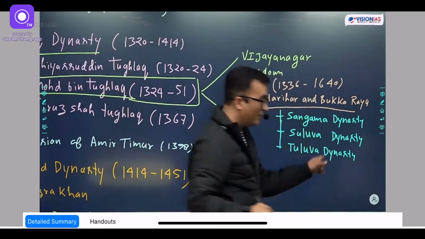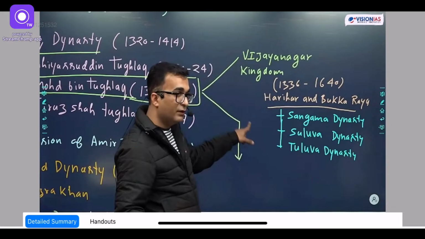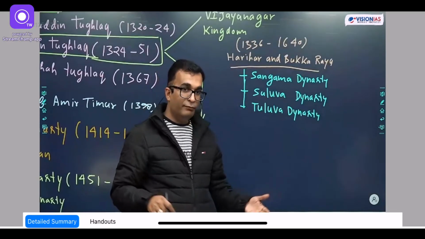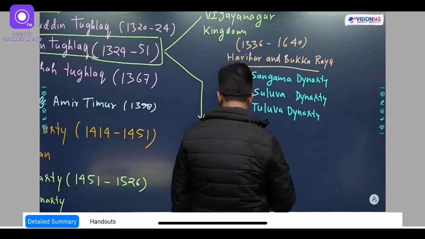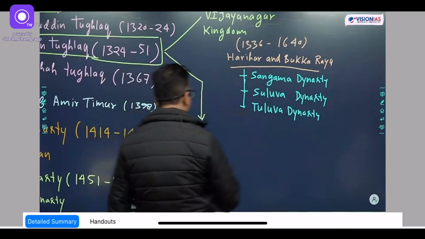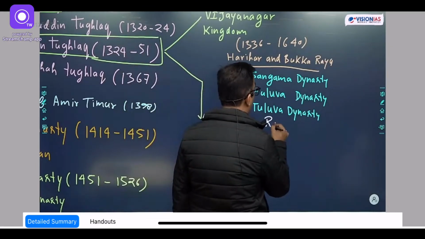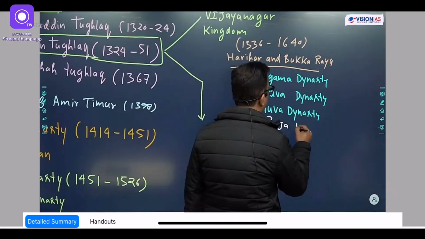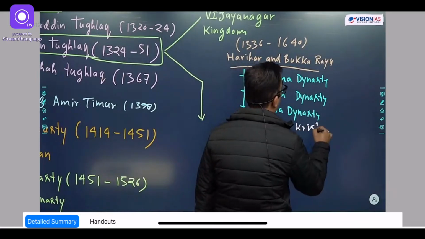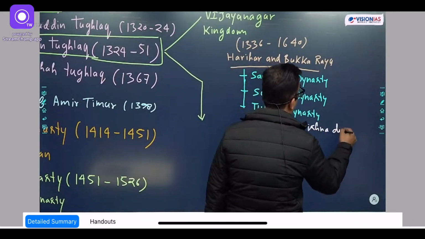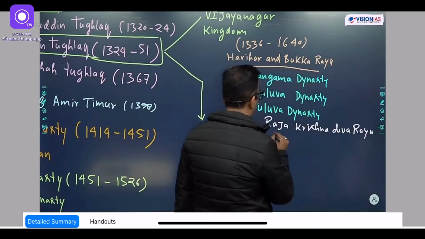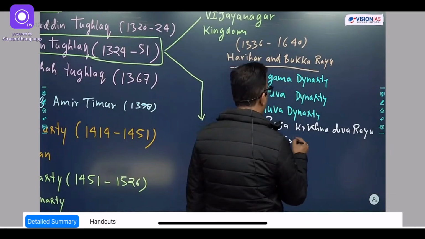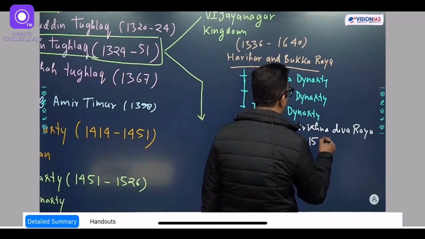Here I'll write the timeline of Raja Krishnadev Rai, since about him we'll be talking at length. So you can mention his name over here in a different color. Raja Krishnadev Raya (1509 to 1529).